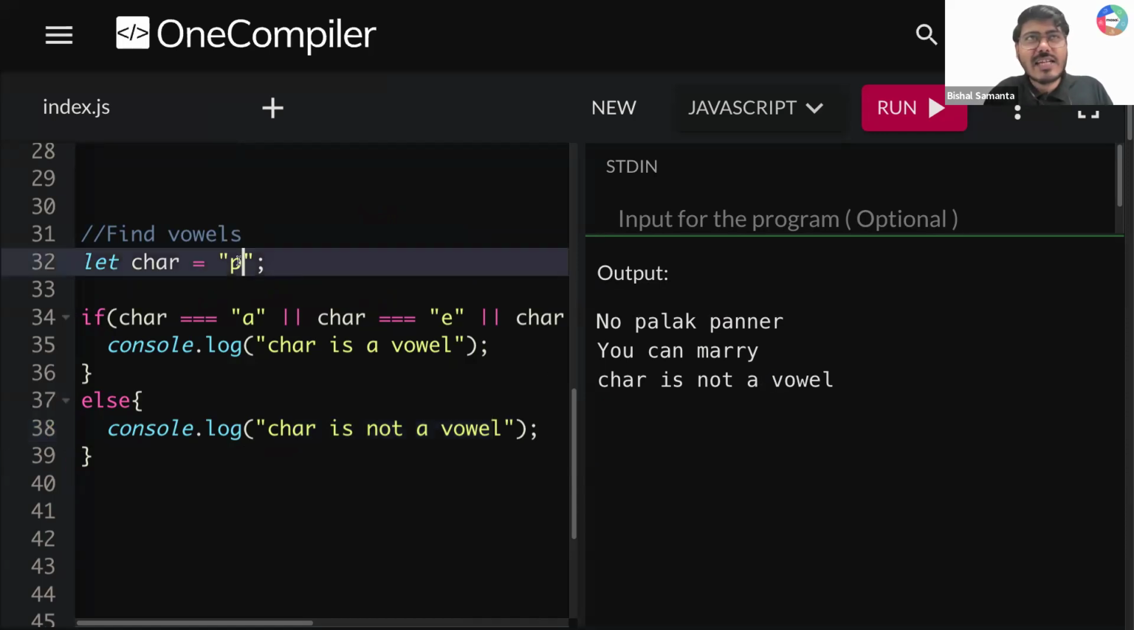But let's say I change it to E, so the character value is E. Now tell me, guys, what will happen? Okay, the character value is E. So for character value A, this is false.